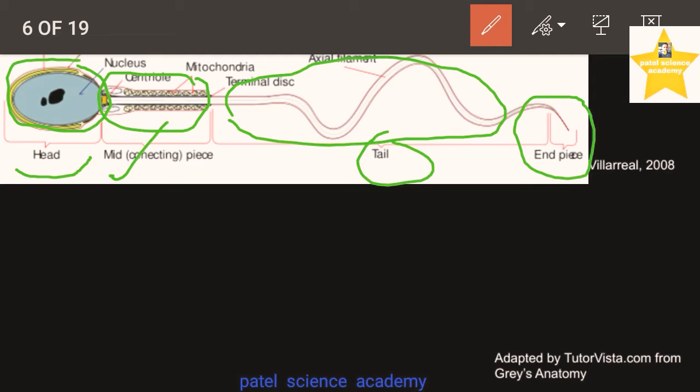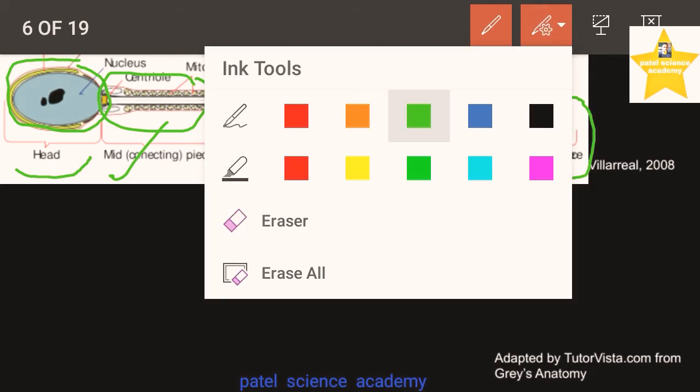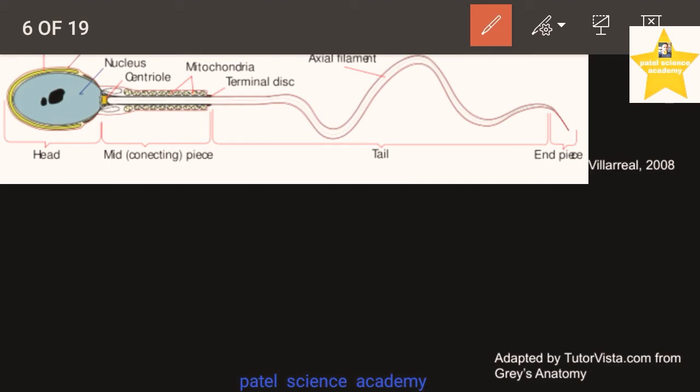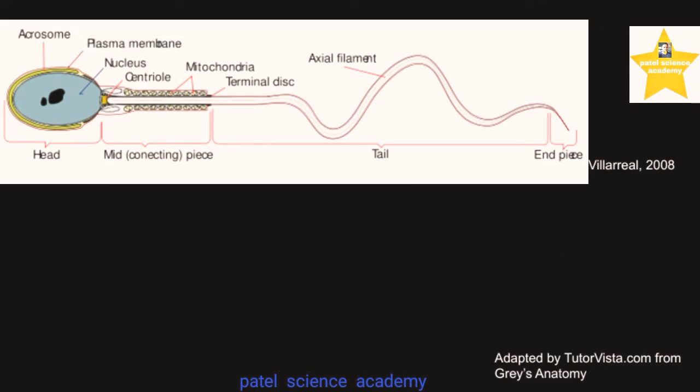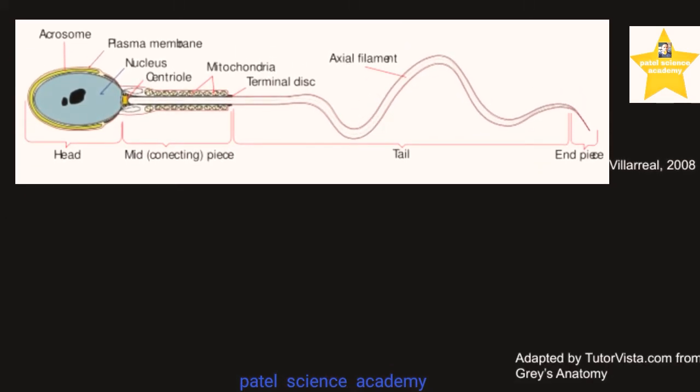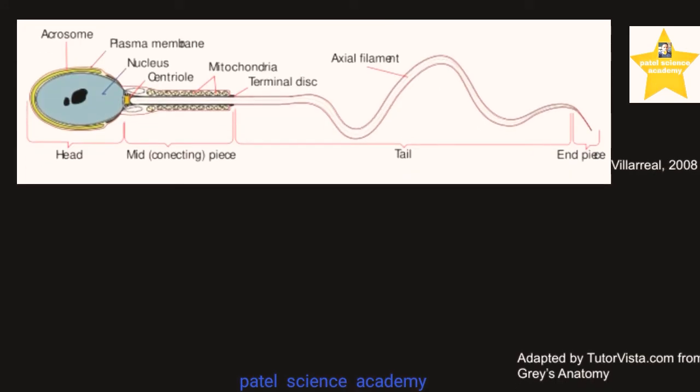It is prepared in the body of the male by the male reproductive system, and it has to be released from the male body by the male reproductive system, and it enters into the female body in the uterus. And before I explain about the female reproductive system, about the fertilization, let me explain to you about this sperm.